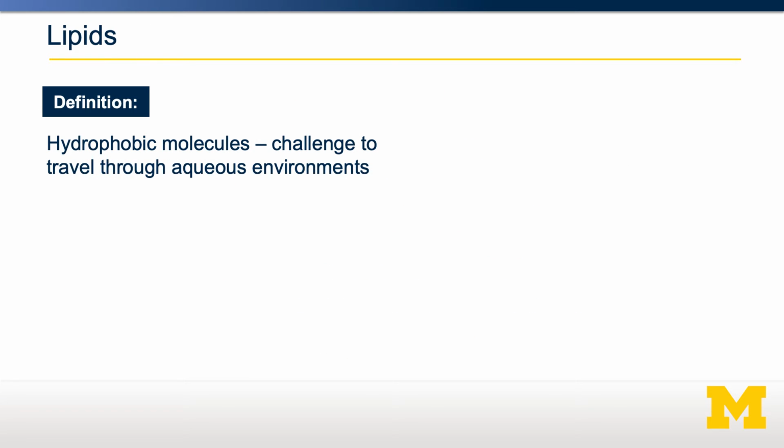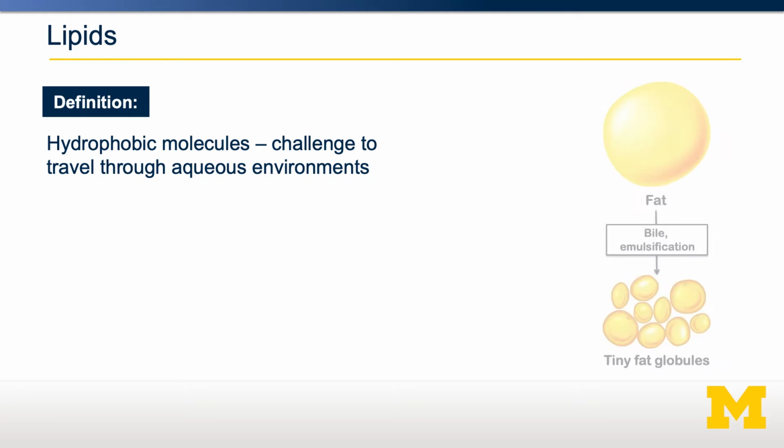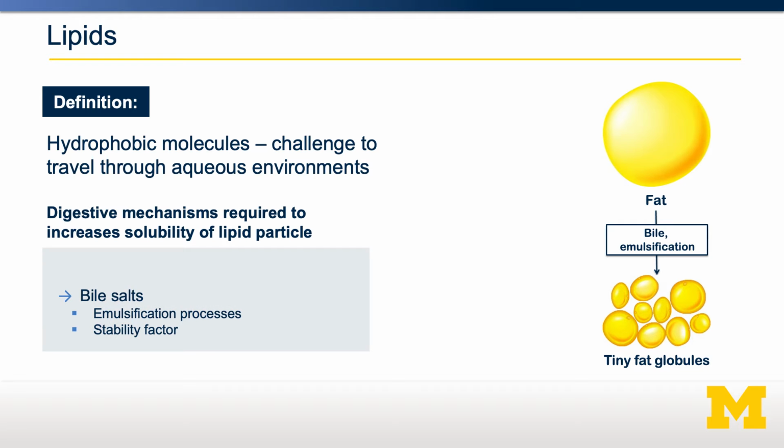Remember, lipids by definition are hydrophobic molecules. That means they tend to group together in large globules. But we need to prevent that. We need to emulsify the fat into smaller globules. We do this through two things. One is by coating it with a soap-like substance called bile acids. The second way is using mechanical forces such as churning and passing through sphincters to help break large globules down into smaller globules. Eventually, these smaller fat globules are broken down into even smaller things called micelles. These are the absorbable units for lipids.